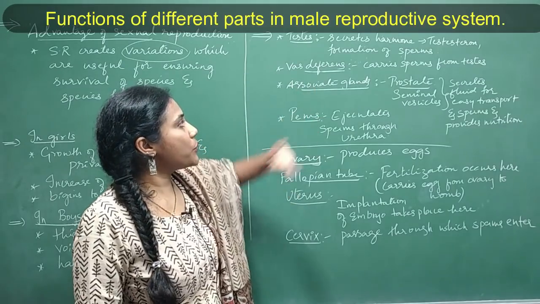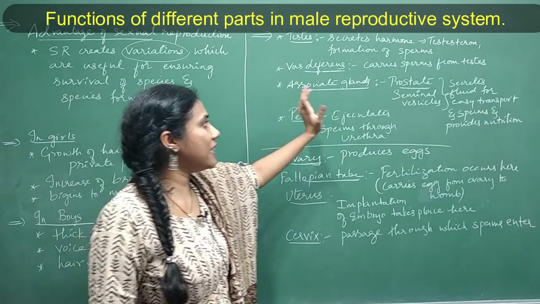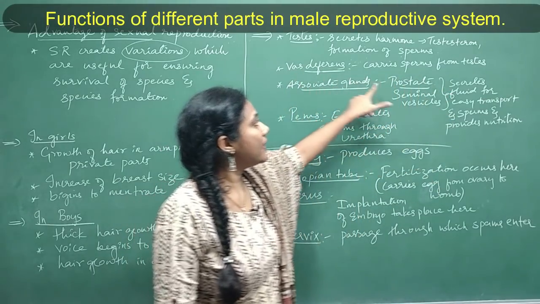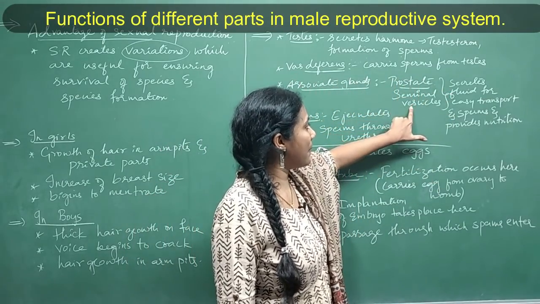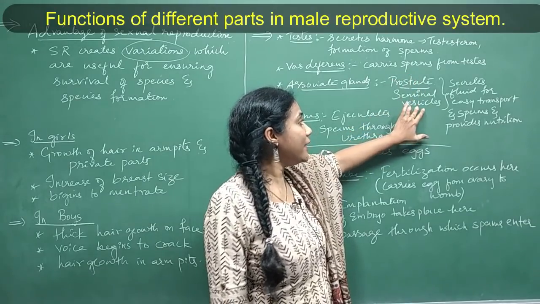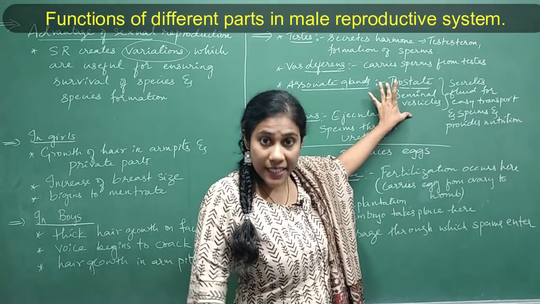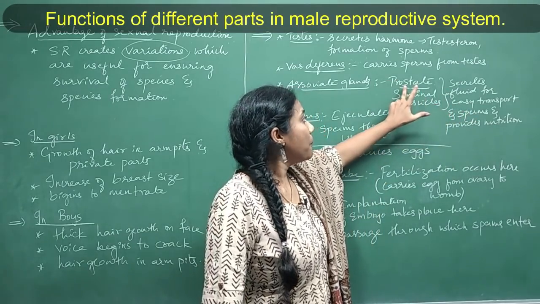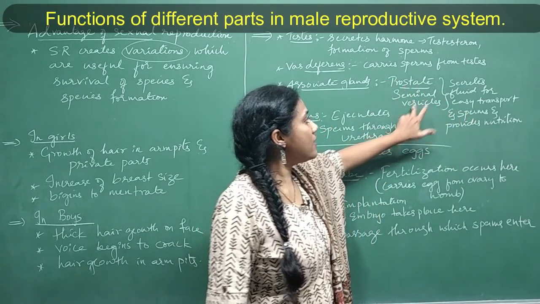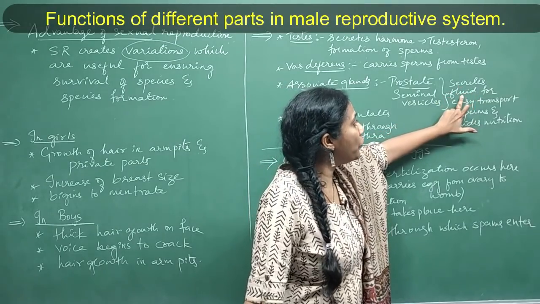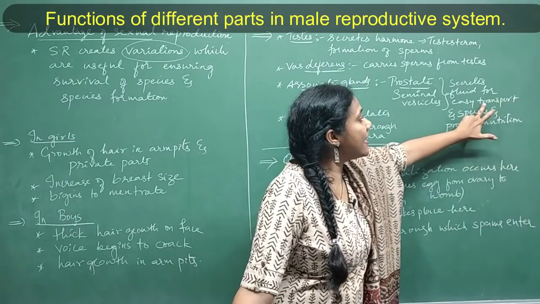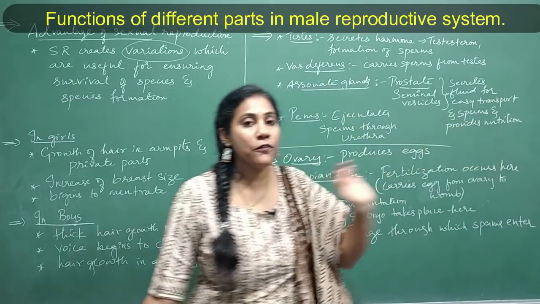And next is associate glands. There are two associate glands which majorly work in male reproductive system. That is prostate gland and seminal vesicles. Very, very important. Individual questions can be asked on these glands only. So you have to mention their function here. Prostate gland and seminal vesicles secrete a kind of fluid, that is a liquid, which helps for easy movement or easy transport of sperms.